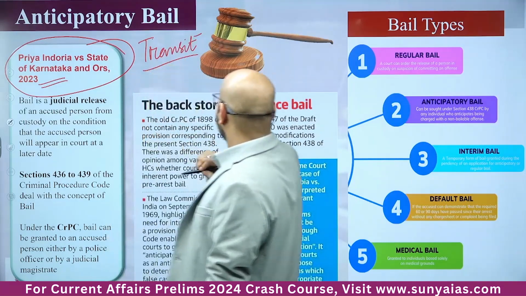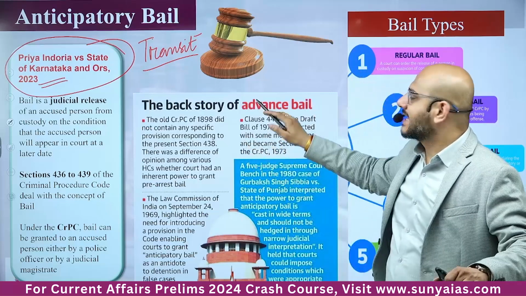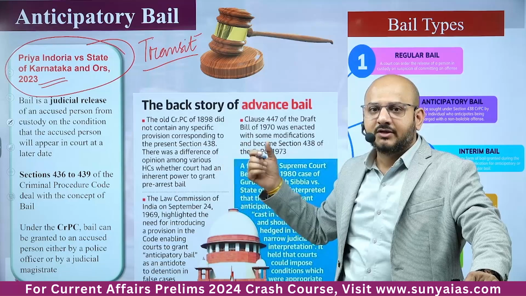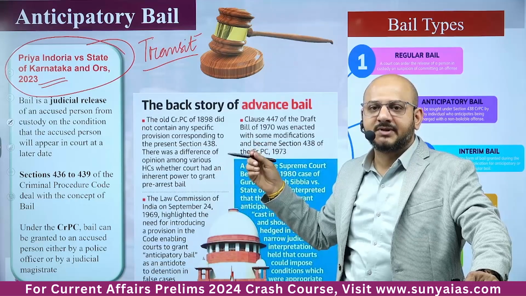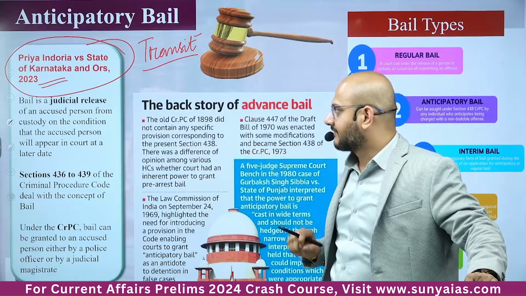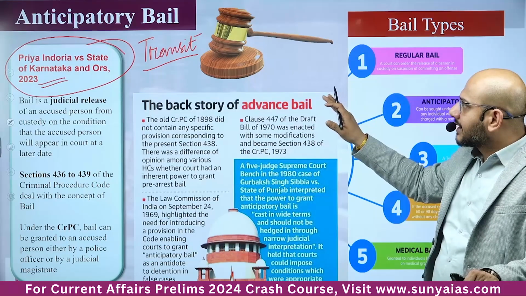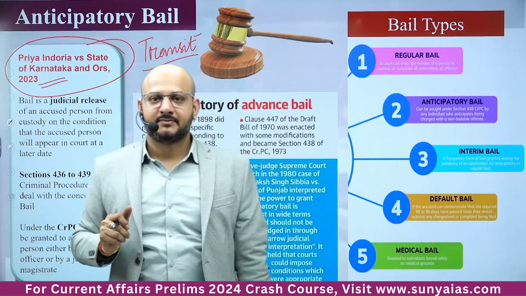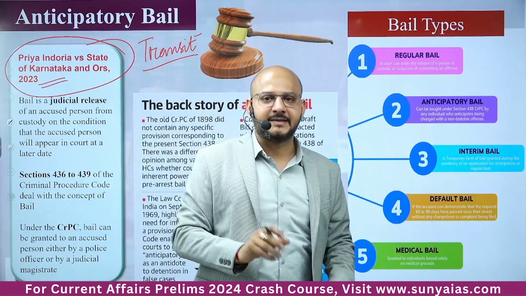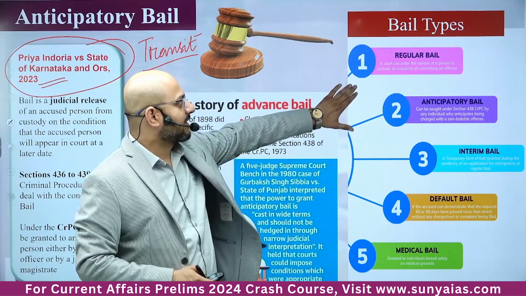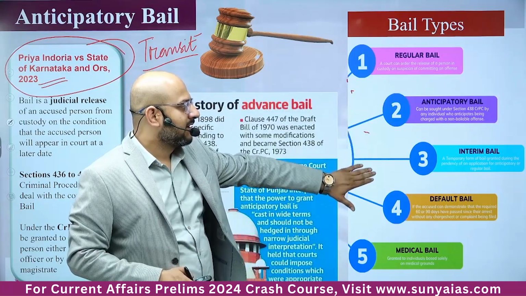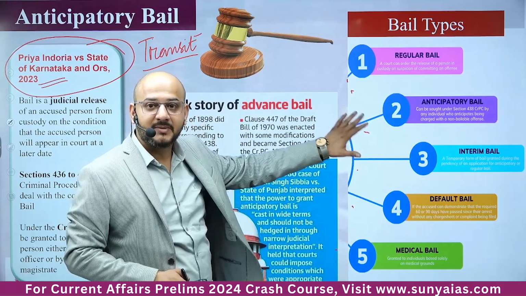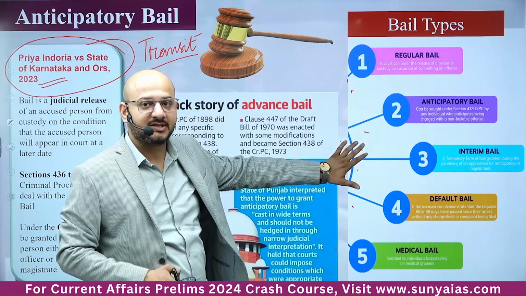Okay, now here again understand students, transit and anticipatory bail, ये वर्ड ही बहुत नया है. ठीक है, इसको later on this word came to the force basically in 1998 itself. Okay, we are talking about anticipatory bail. Bail before the arrest. एक होता है bail, different types of bails are here. Okay, bail types: regular bail, anticipatory bail, interim bail, default bail, and medical bail. Different types of bails are there. You should be familiar with these words itself.